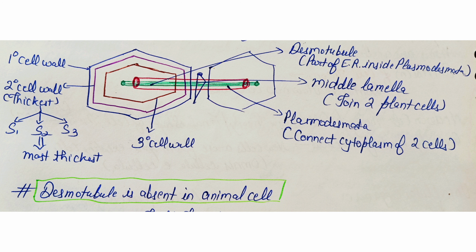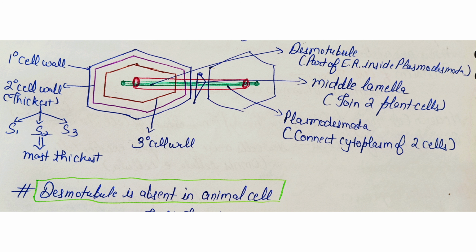The primary cell wall is the outermost wall layer. Inside it is the secondary cell wall. The secondary cell wall is the thickest among all. This secondary cell wall is further divided into three regions, out of which the middle region, which is S2, is the thickest. Inside the secondary cell wall, in some cases, the tertiary cell wall is also seen.